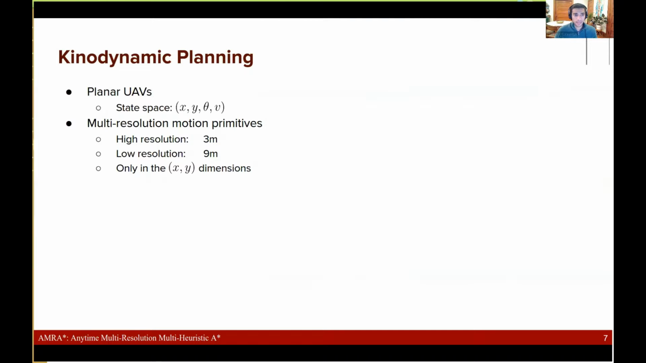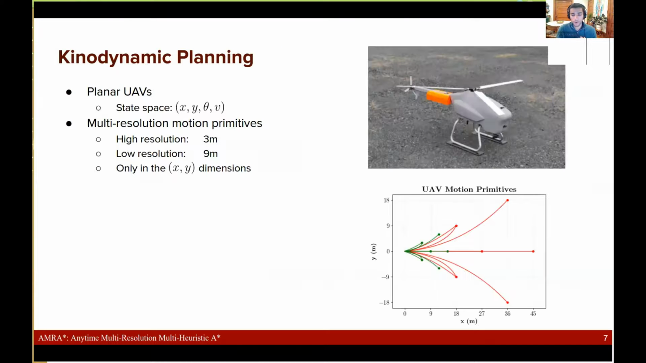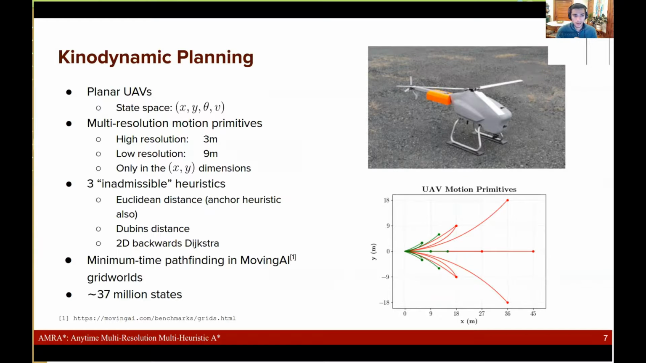The second planning problem is a kinodynamic planning problem for planar UAVs. We're trying to model these helicopters on the right. So we're planning in the X, Y, heading, and linear velocity state space. We generate motion primitives by discretizing the X and Y dimensions at two different resolutions, 3 meters and 9 meters. We utilize three different heuristics for this planning problem, and we're trying to find minimum time paths in grid worlds from the moving AI benchmark. So we want the UAVs to travel as fast as possible for as long as possible. And the state space has roughly 37 million states.